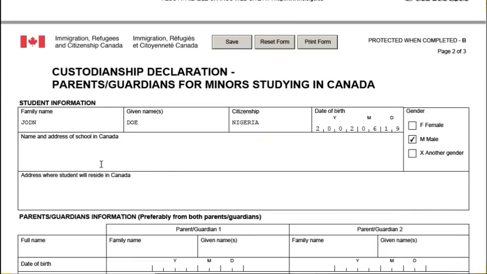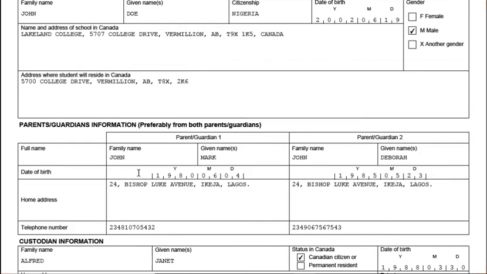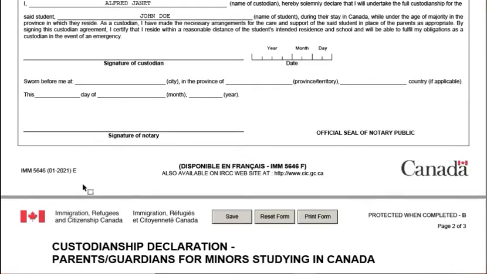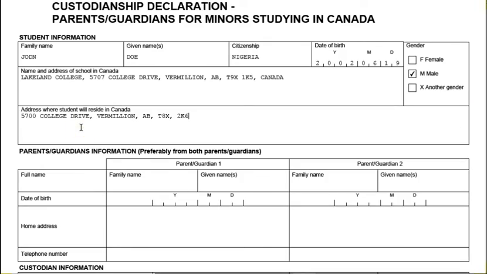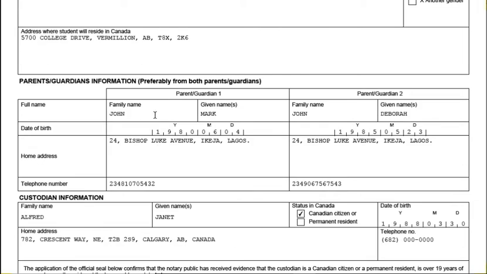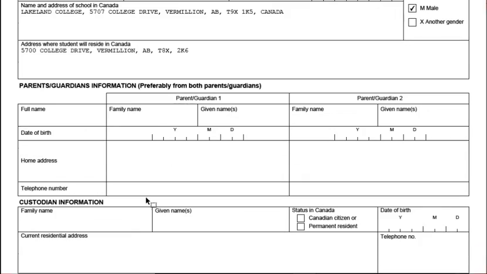Name of school in Canada. Name and address where the student will reside in Canada. You can copy this also. Then the family information, you can copy the family information also. We have John Mark as the family, John Mark.